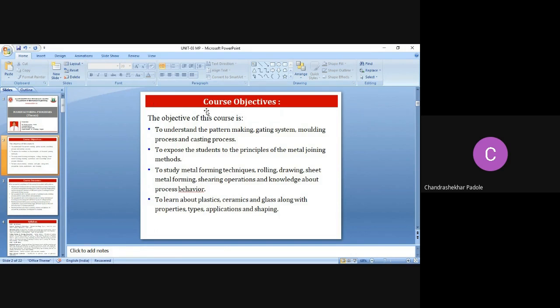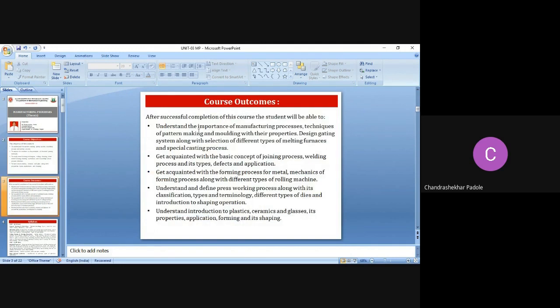So this is the course objective. So this will reflect in the syllabus naturally. Then what should be the course outcome?